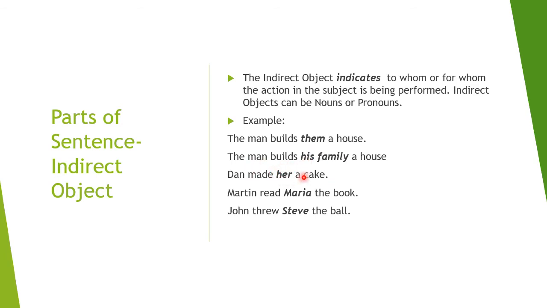Dan made her a cake. So what did Dan make? A cake. But for whom did Dan make that cake? Her. You don't know who that her is, but her is the indirect object.